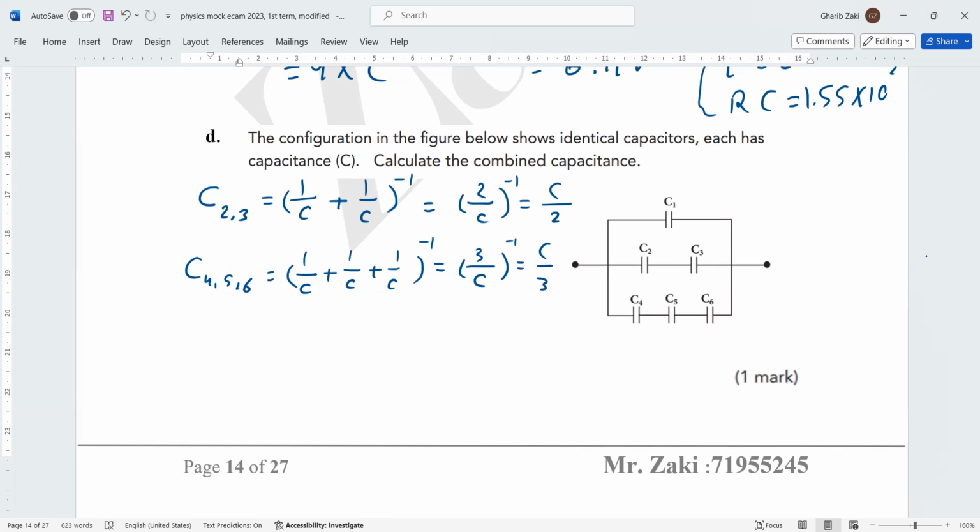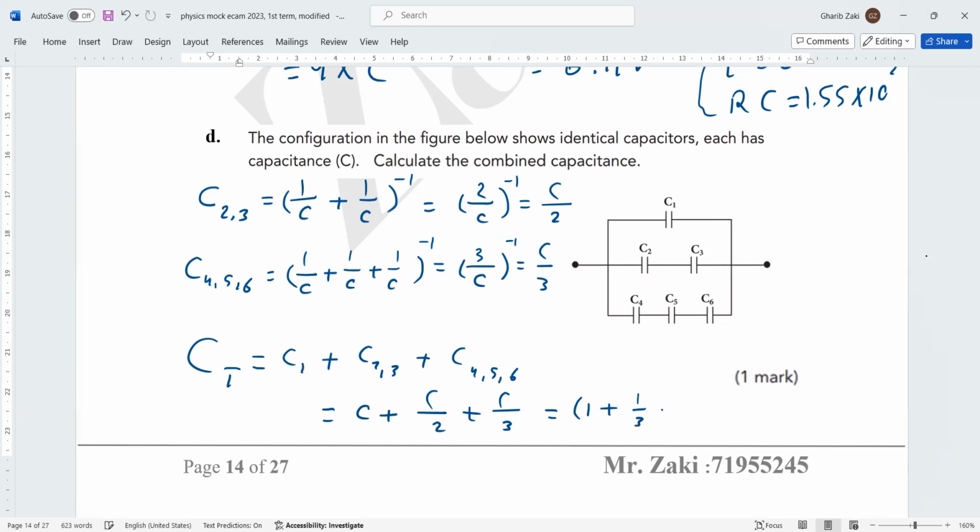Now we can calculate C total. They are connected in parallel now. So C total equals C1 plus C2,3 plus C4,5,6. It means C plus C over 2 plus C over 3. Take C as common factor. Then it's 1 plus 1 over 2 plus 1 over 3, all multiplied by C. By using the calculator, 1 plus a half plus a third is 11 over 6. Then the answer is 11 over 6. Do not forget to write C. Okay, this is the answer.